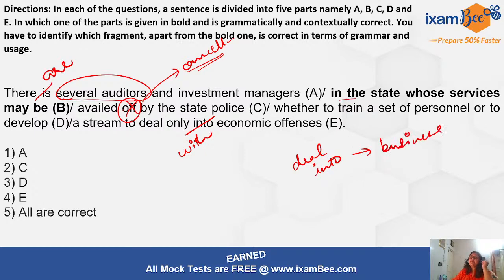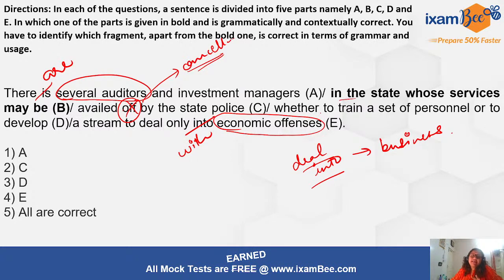Okay, I deal into, see, I'm a businesswoman. I deal into wafers. I deal into bottle manufacturing, like this. Okay, so deal with, but they are here handling. It is about handling something. So deal with is the correct usage when it means to handle something. Okay, so yes, deal with will be correct.